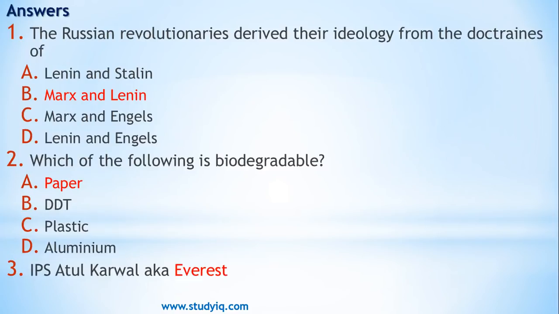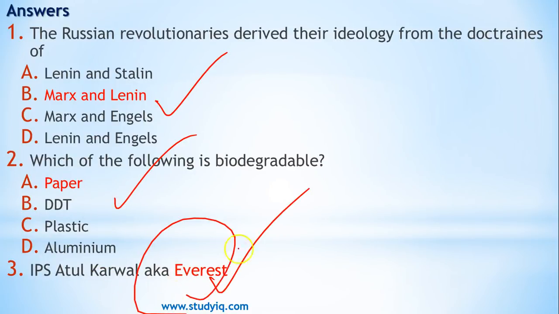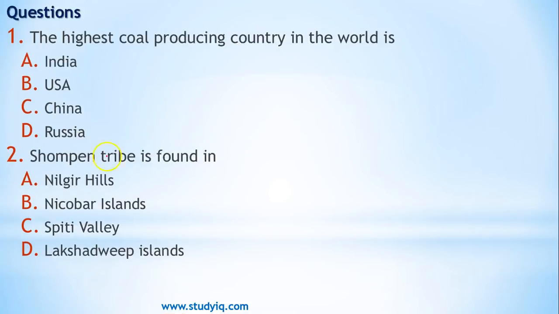With this, dear friends, yesterday's answers are Marx and Lenin paper and Mount. In this, the name of the person in the picture is IPS Atul Karwal. He's also known as Everest because he's the first civil servant to surmount Mount Everest. He has written a book as well on Mount Everest. Very inspiring, very motivating book. I have gone through it. I reckon when you can, do go through this book. It will motivate you quite a lot, and that motivation won't be a sort of thing that will go up and come down. No, it will stay with you forever.